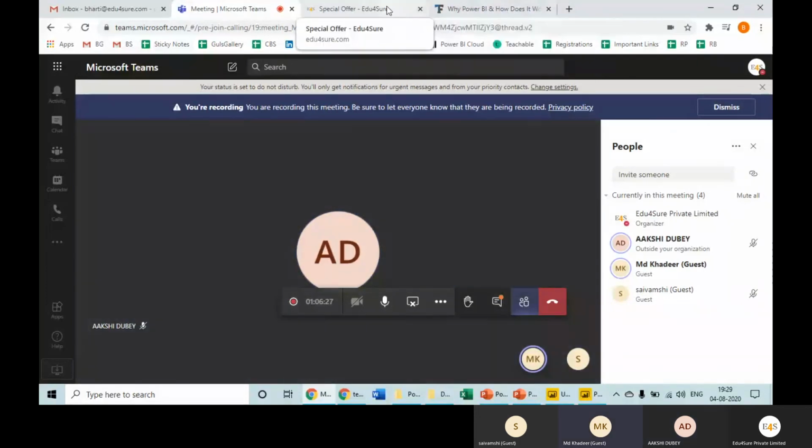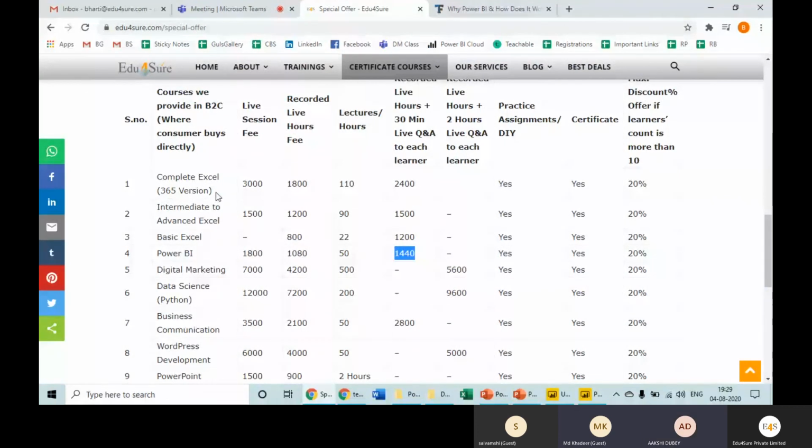So we have other courses as well. Similarly, we have Complete Excel, where we have 110 videos and have covered Power Query. It was launched in 2019. I think everybody is aware, we have Power Query in Excel as well. We have a lot of such courses, and we are actually promoting it like this.